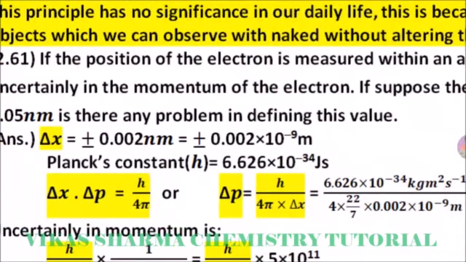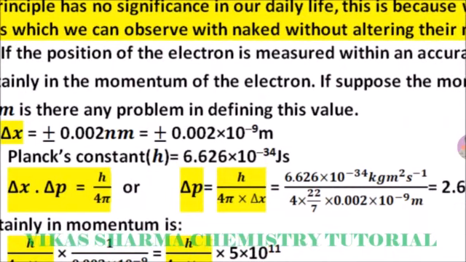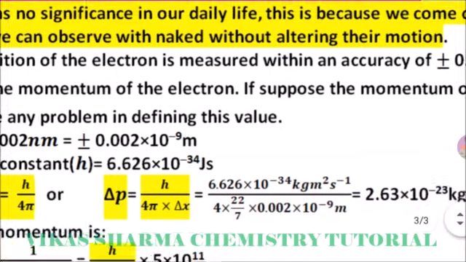So delta x is equal to plus minus 0.002 nanometer, or 0.002 into 10 to the power minus 9 meter. Planck constant is equal to 6.626 into 10 to the power minus 34 joule second. We know delta x into delta p is equal to h divided by 4 pi. So we modify the equation: delta p is equal to Planck constant divided by 4 pi into delta x.